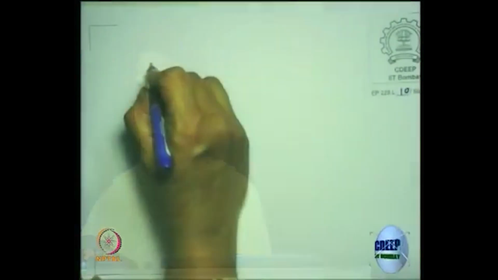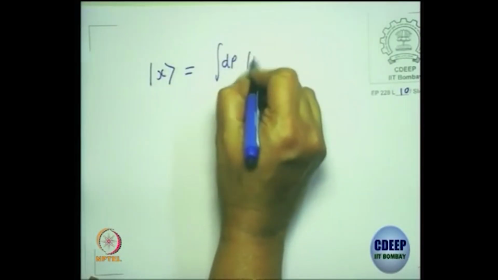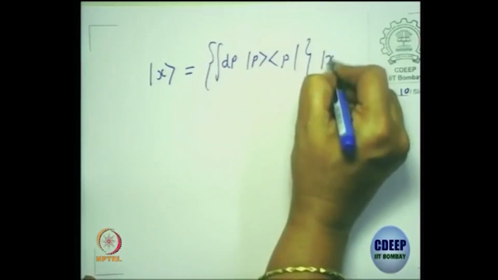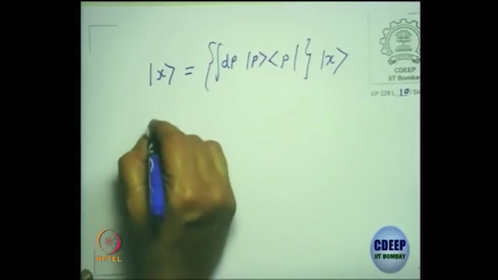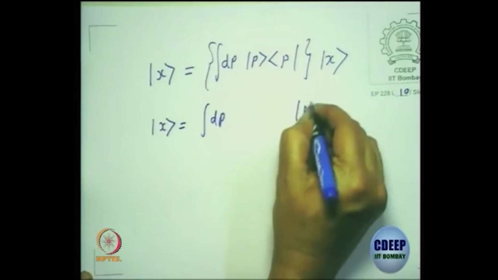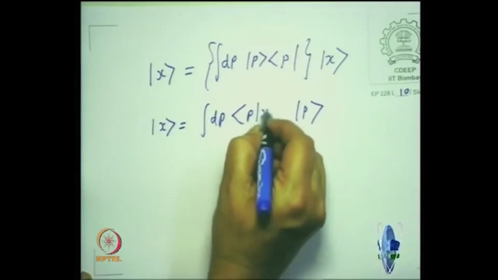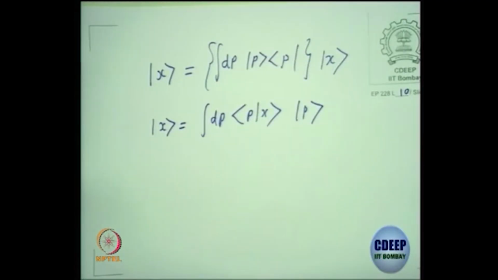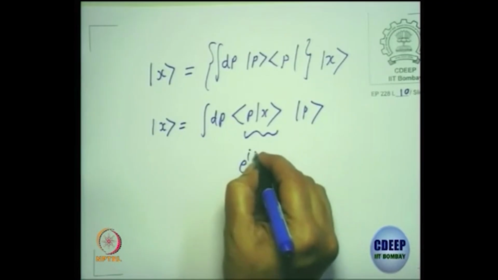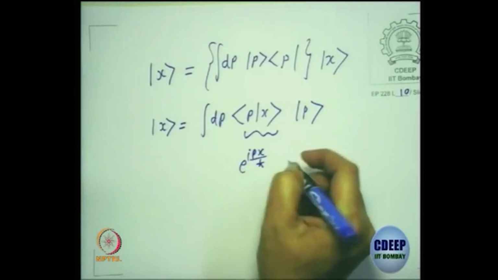You have a position basis, which I can write as the integral dp |p><p|, this is the identity operator, operating on |x>. Nothing wrong. So if I take <x|, then this is dp, state p, and then this inner product of p with x. What is this inner product one has to find? We will do this at some point and we will show that it is like e to the i px by h cross. We will prove this, okay.